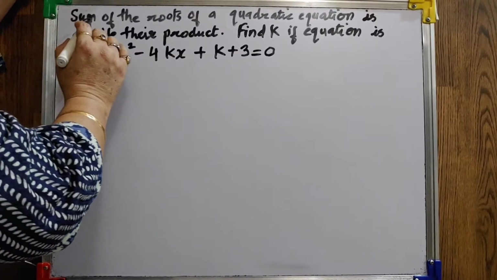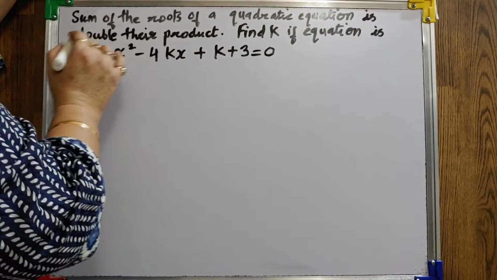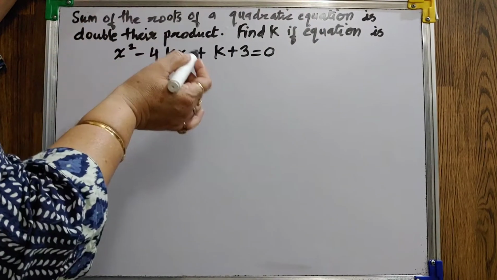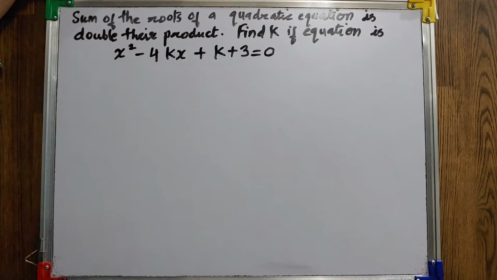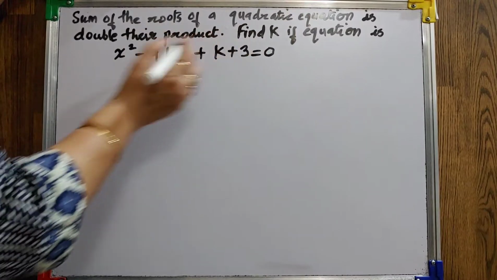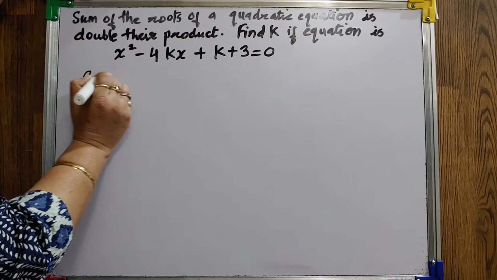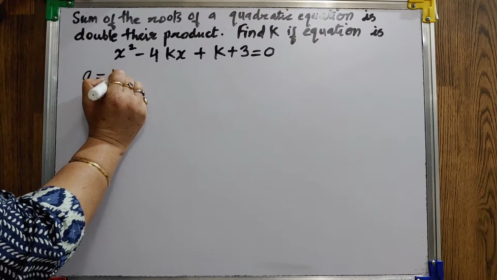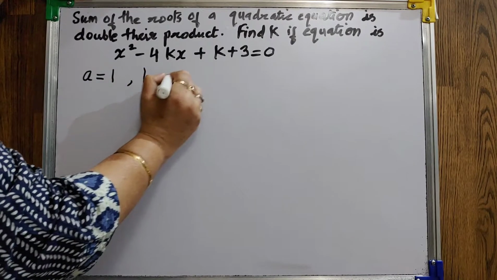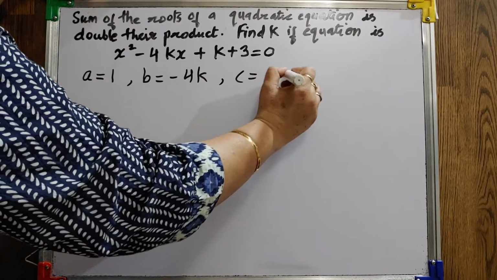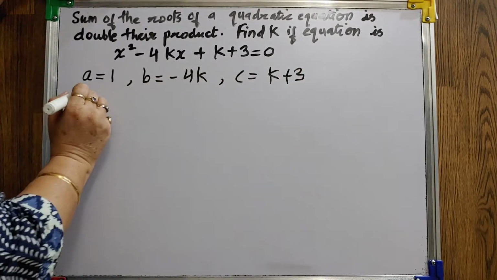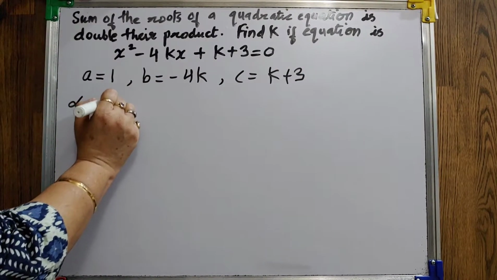Now see, the sum of the roots of a quadratic equation is double their product. It means alpha plus beta is twice of alpha into beta. Find k if the equation is given. So first of all, in the equation, our a is 1, b is minus 4k, c is k plus 3. First find out alpha plus beta.